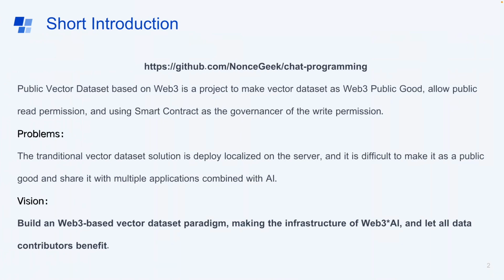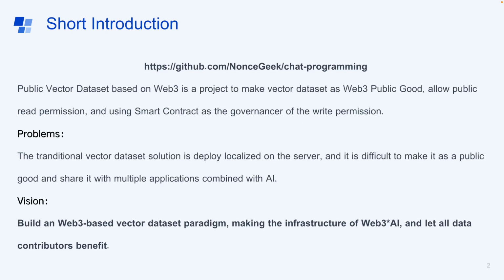A public vector dataset based on Web3 is a project to make vector datasets a Web3 public good, allowing public read permission, and using a smart contract for governance of the write permission.